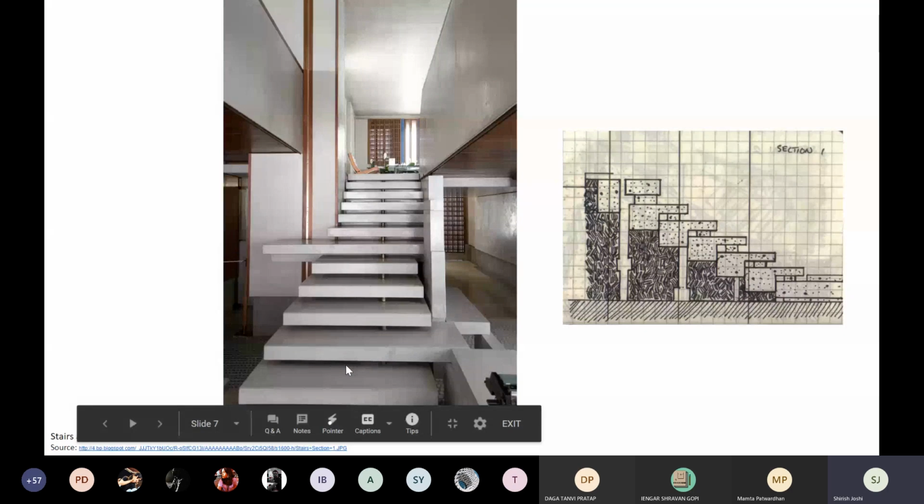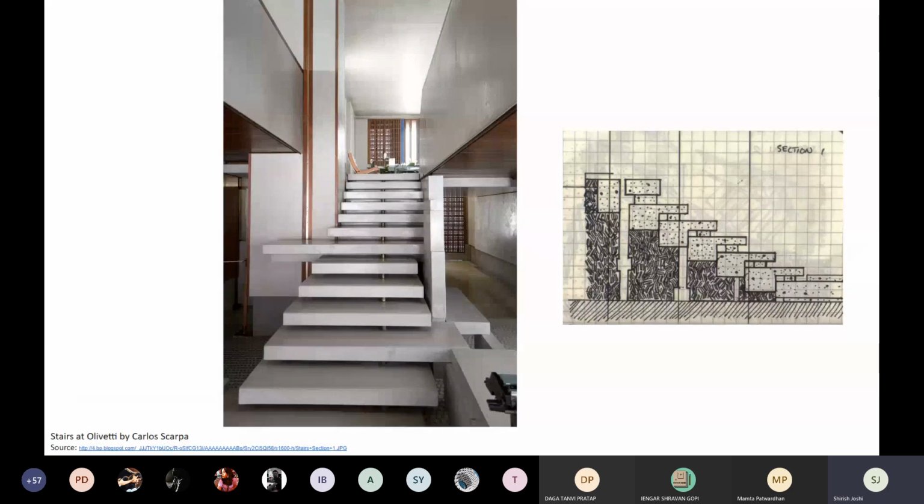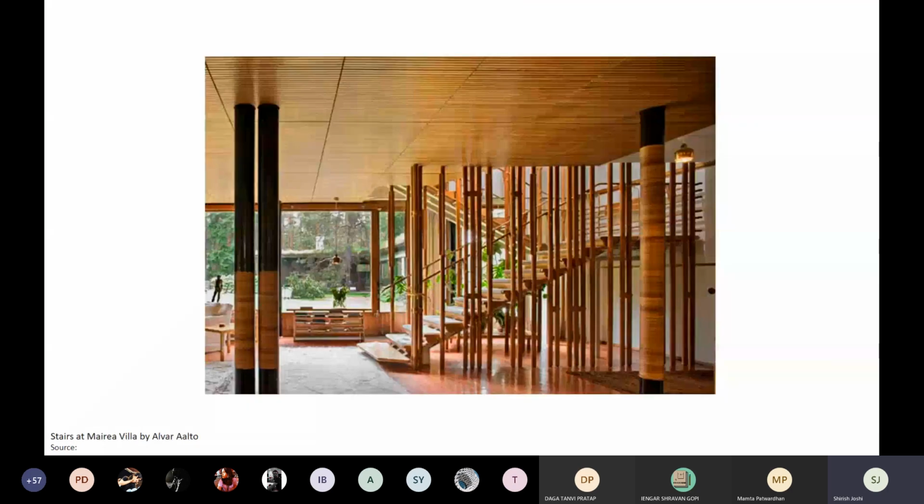Yeah, and then you climb up. Another interesting way in which the staircase is imagined and created. Structurally very different from the earlier one. Okay, here's a third staircase at the Villa Maria by Alvar Aalto.